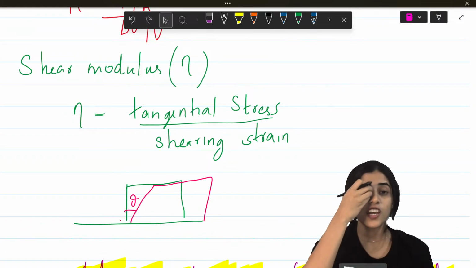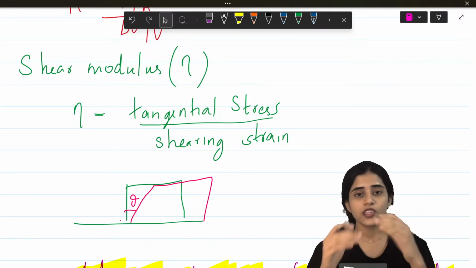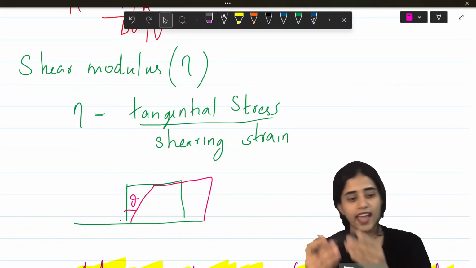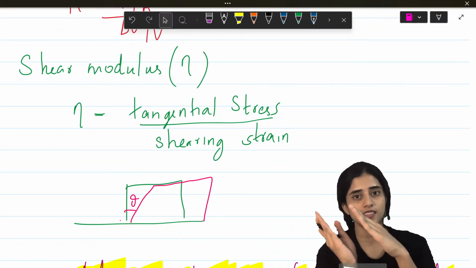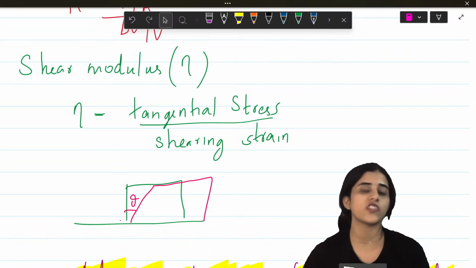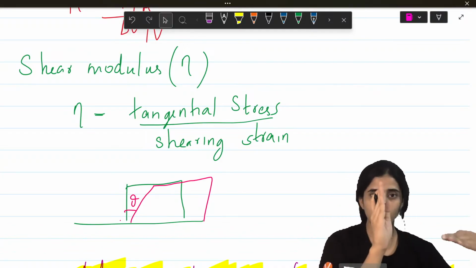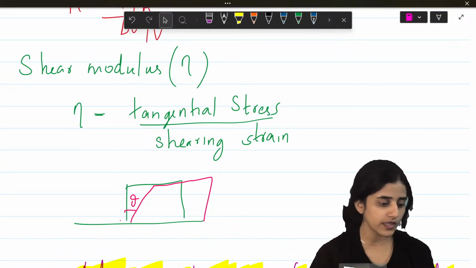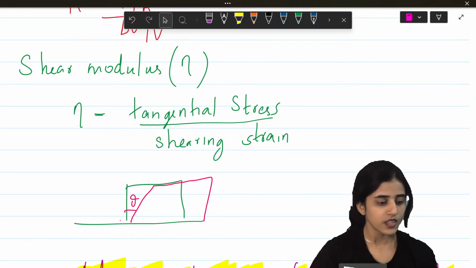So shear modulus is tangential stress by shearing strain. What does that mean? I have a block and I'm applying a force. The block is not moving straight, it is moving at an angle. That is tangential stress by shearing strain. So that is shear modulus. If I have a block and apply a force, it is not moving like this, but it is moving like this. Okay?